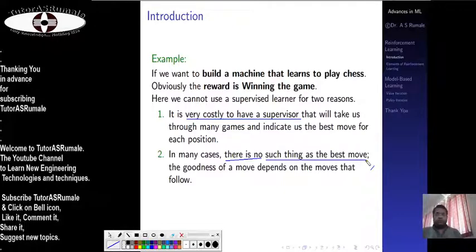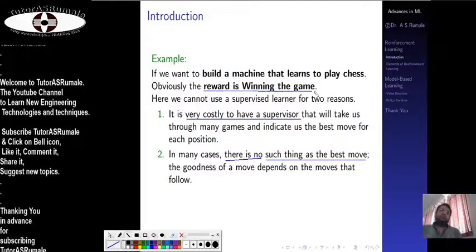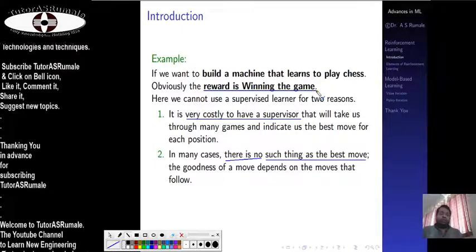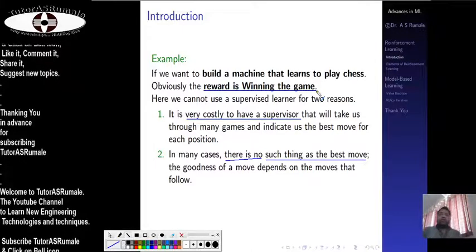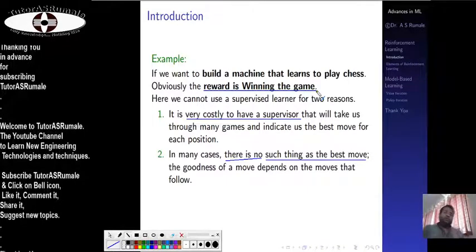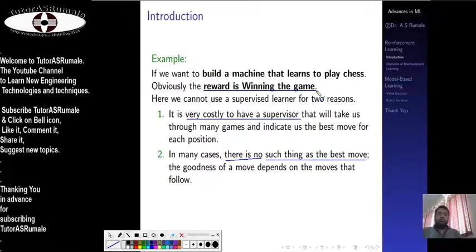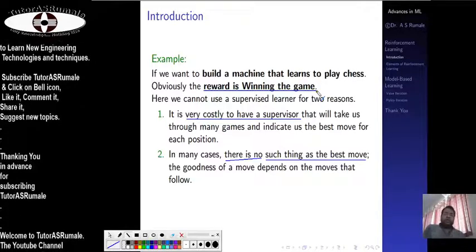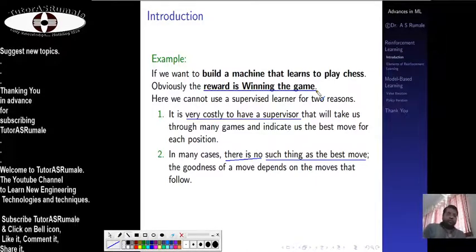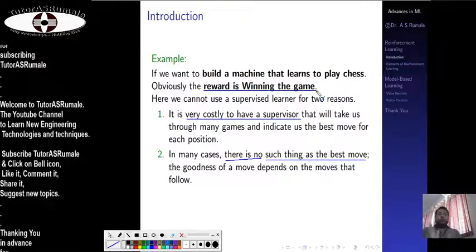So what do you have to do here? The reward here is winning the game. This is the final reward. So how can you win the game? Let's say if you sum up all the things, you can say that if you win at every move, your final reward is winning. Or you can go with the probability that if 51% of moves, or the moves greater than 50%, are positive on the winning side, then you win the game. So if you go with the logistic expression, you can simply see this. This is a probabilistic method.